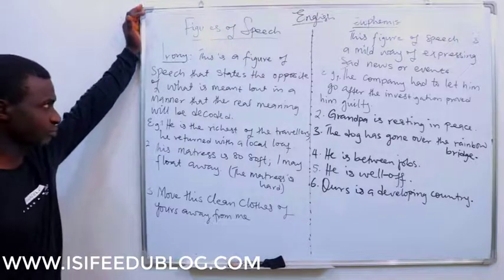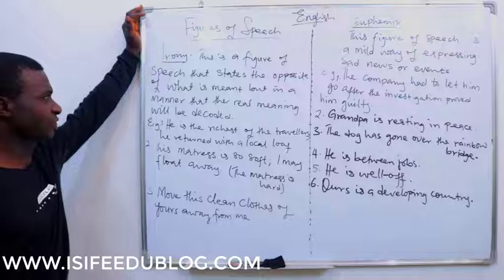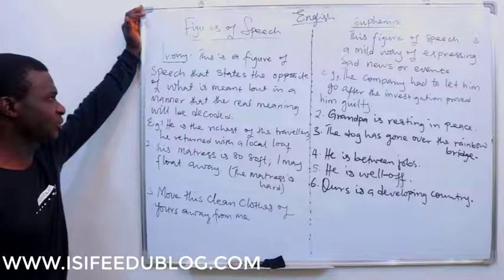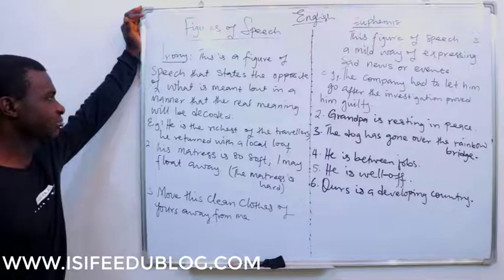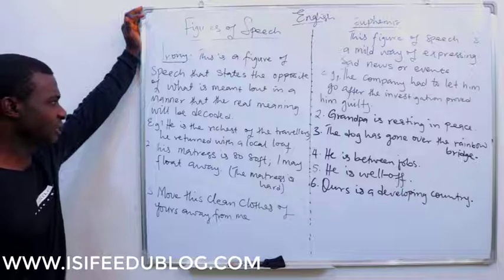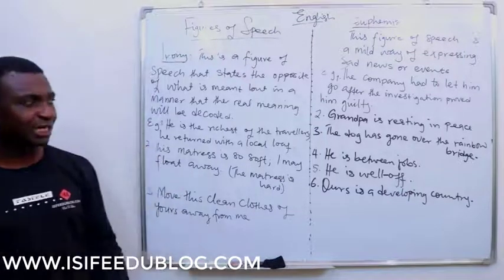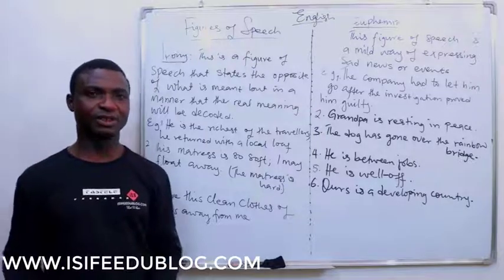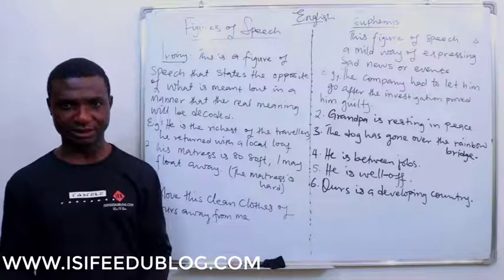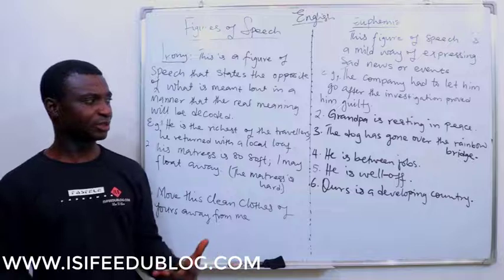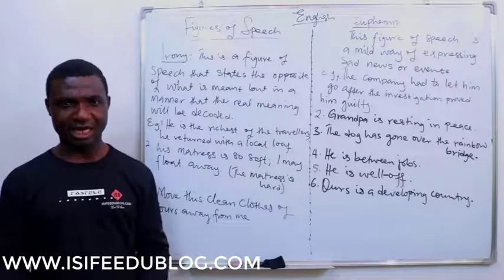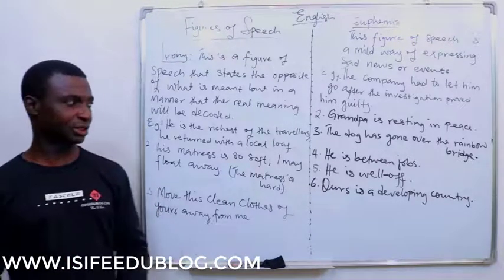Irony. This is a figure of speech that states the opposite of what is meant, but in a manner that the real meaning will be decoded. This manner may be the way you express it. It may be the situation at hand and what is reality and what is ironic.